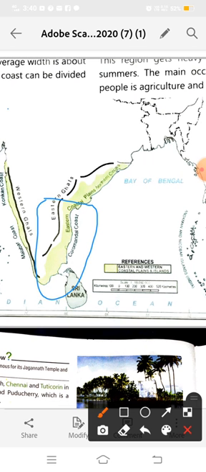In the Coromandel coast, Tamil Nadu and Puducherry come, and this region receives rain in winter. Most of India receives rain in the summer season, the rainy season, but the Coromandel coast receives rain in winter.